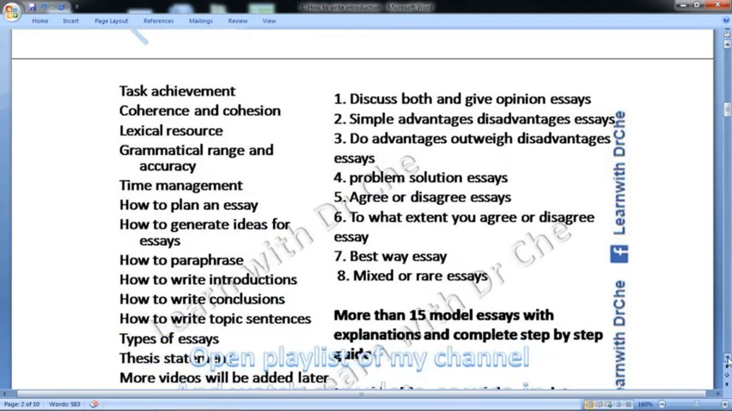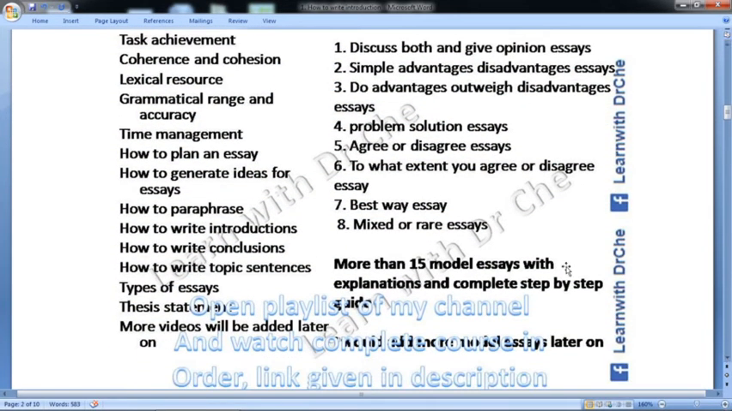This is an overview of my essay writing course. I will start from assessment criteria or marking criteria, the four marking criteria, then time management, how to plan an essay, how to generate ideas for essays, how to paraphrase, how to write introductions, conclusions, topic sentences, and the types of essay: discuss both sides and give your opinion essay. These are the types of essay that I will cover, each type of essay. Nowadays, we are on the first one.